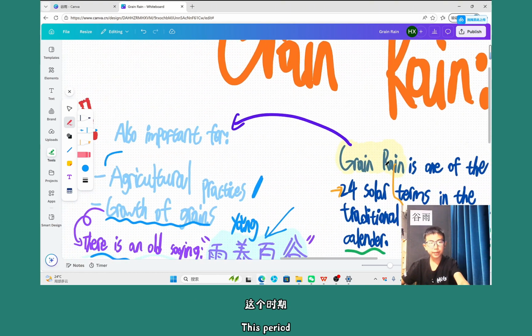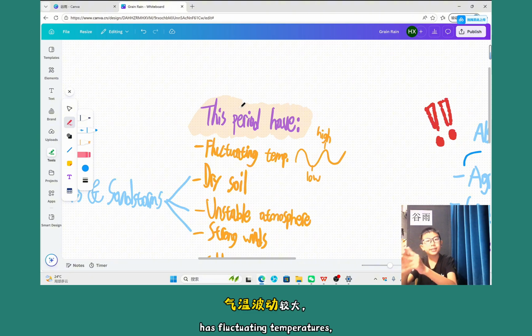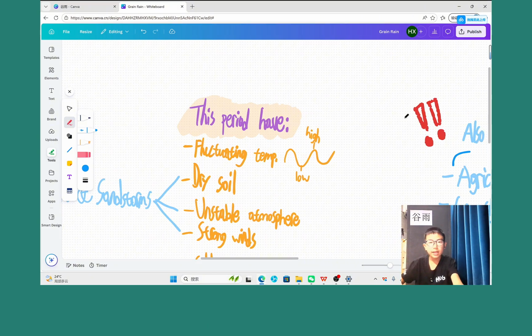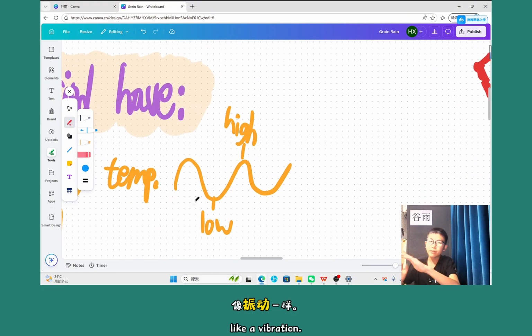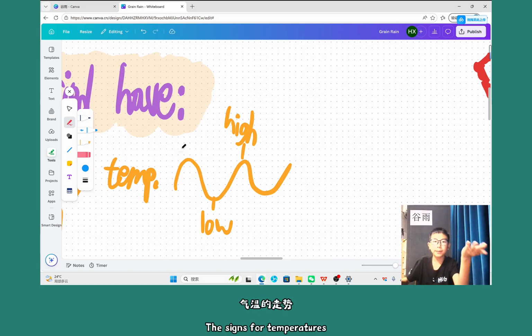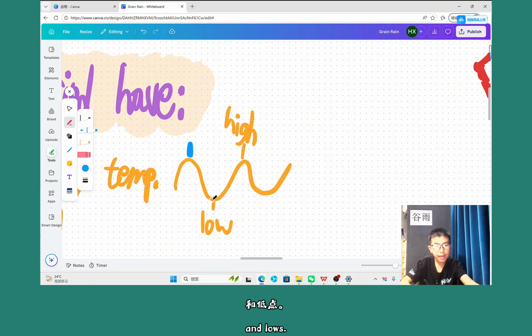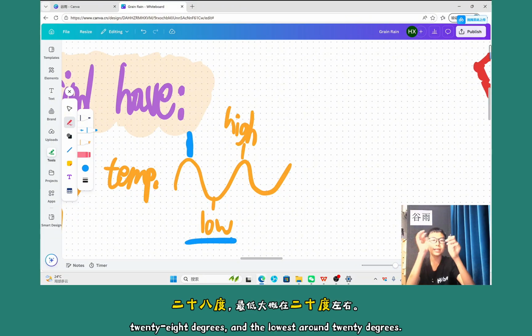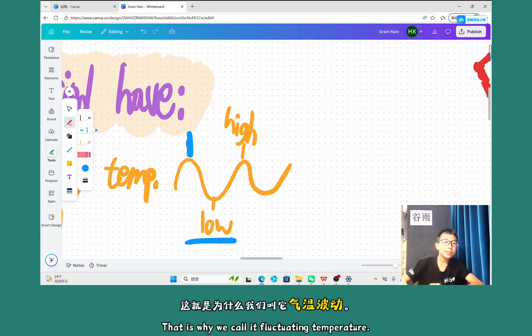So this period has fluctuating temperatures, like what I drew here with the vibration, but this time it's for temperatures. That means it has a high and a low here. The highest peak is around, say, for instance, I'm just going to imagine 28 degrees, and the lowest, for example, will be 20 degrees here. So that's why we call it a fluctuating temperature.